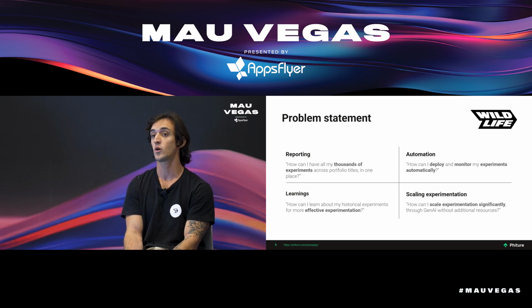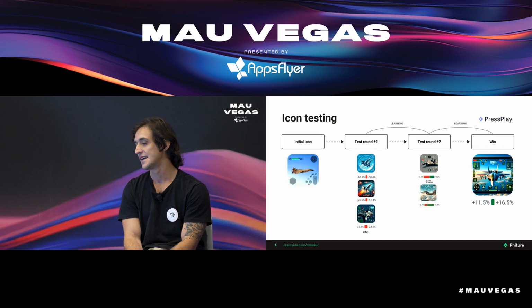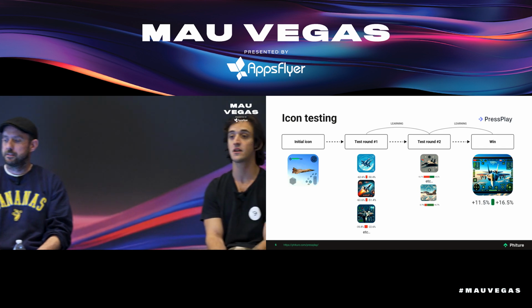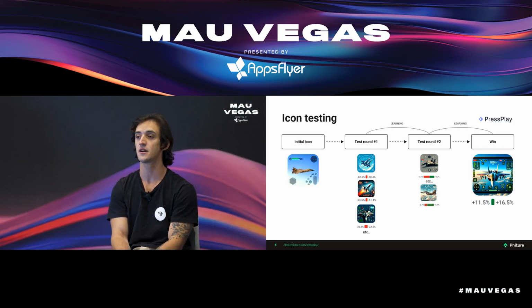So it was what we really wanted to achieve and not depend on having a long lead time to test something, test a hypothesis. So these were the four main things that we wanted to achieve with this project. And yeah, moving to the icon testing itself,